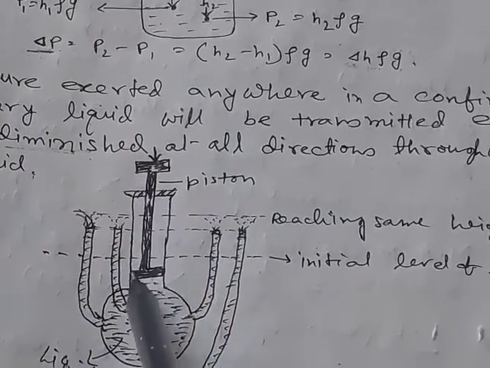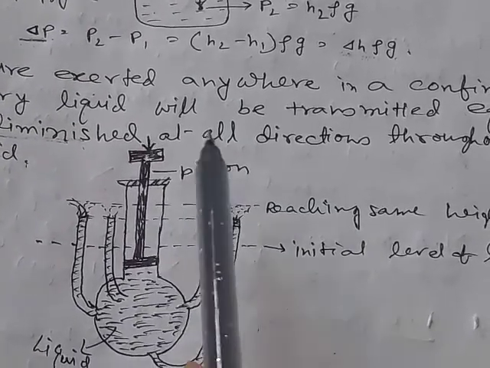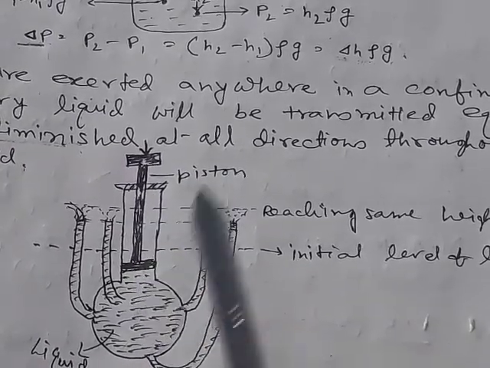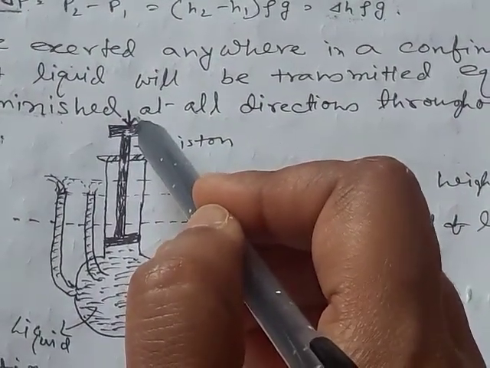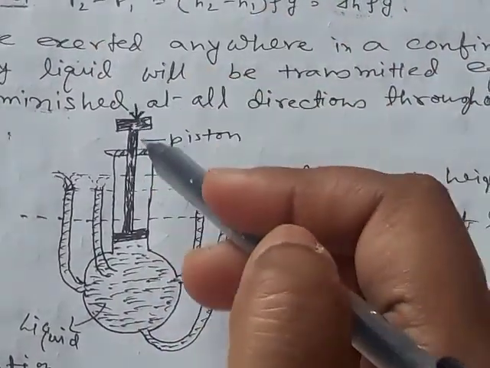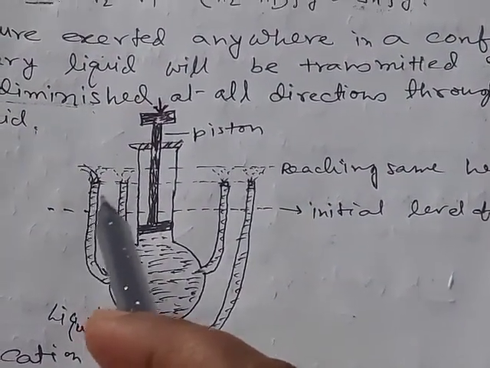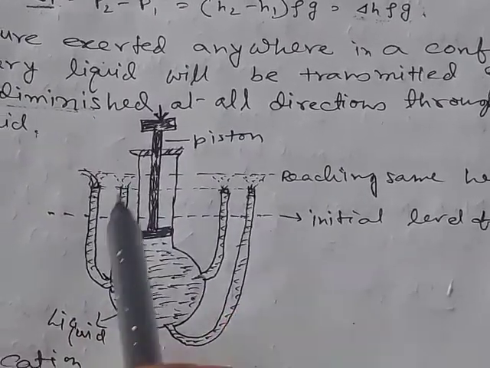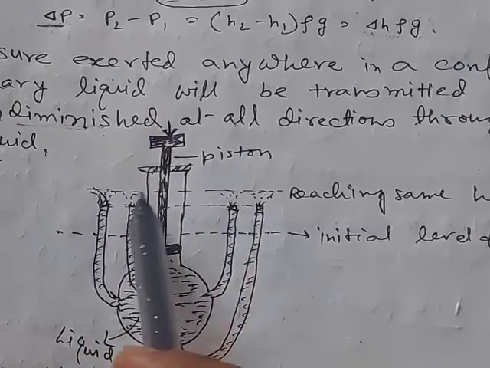Now the mouth is confined with a piston, and if we push the piston in the downward direction, that is, if a pressure is applied downward on the piston, then there will be a rise of the liquid levels in all the tubes, and this rise of level will be up to the same height.